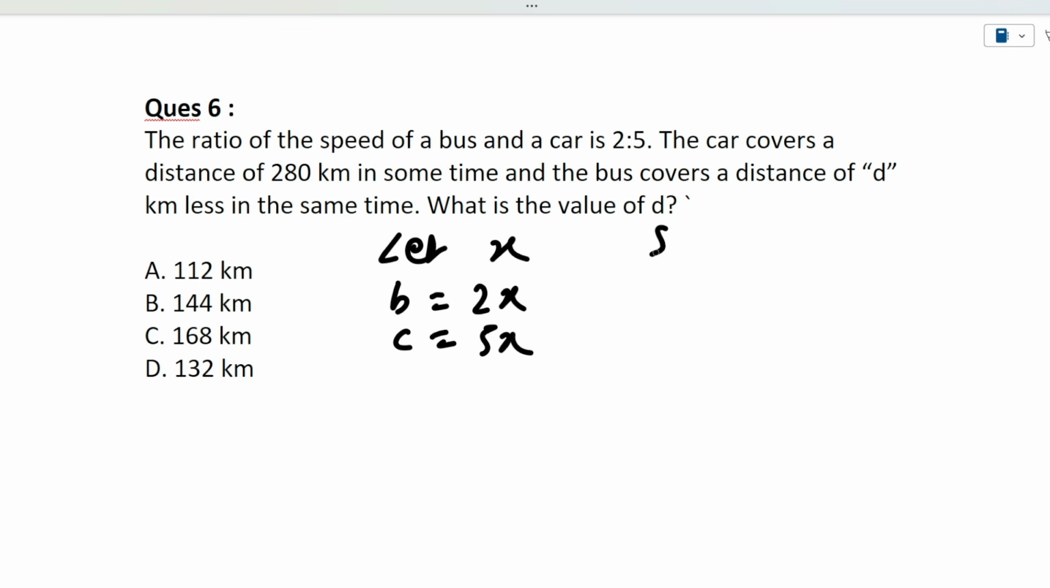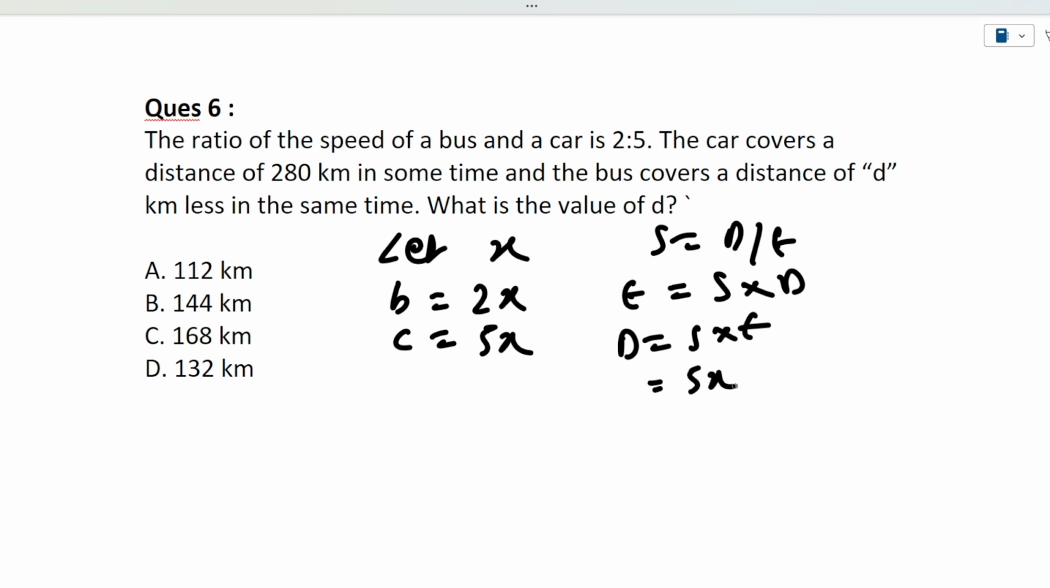Now speed is equivalent to distance by time, so distance is equivalent to speed into time. Now we know that time is the same, so first let's do it for the car. Speed will be 5x. Distance is 280 kilometers and time we need to find. So t is equivalent to 280 divided by 5x. This is the first equation that we got.